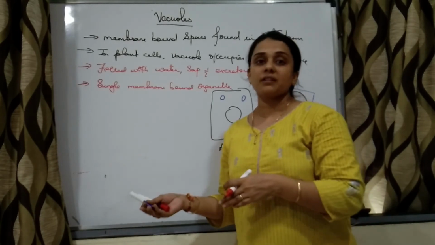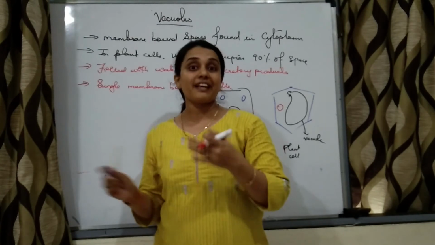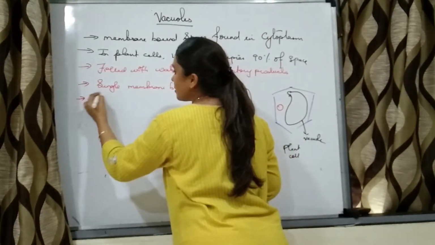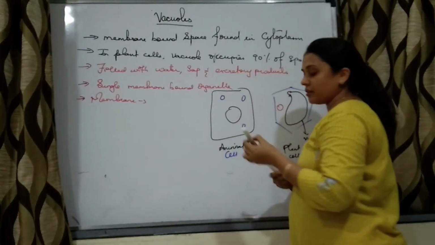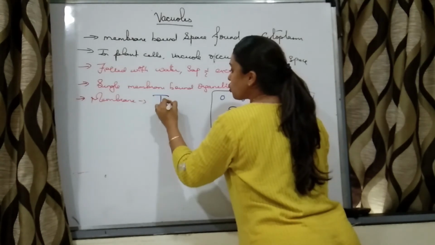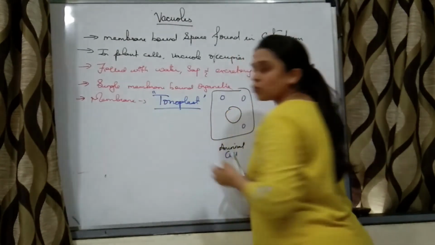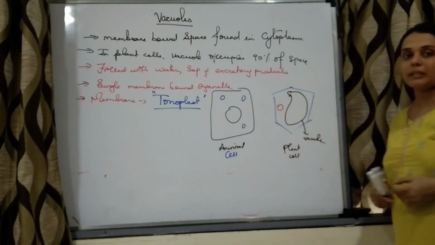Mitochondria is double membranous. Chloroplast is double membranous. Endoplasmic reticulum is double membranous, right? The membrane of the vacuole is called tonoplast. Remember this, students, very important. Tonoplast is the name of the membrane of the vacuole, particularly in the plant cell.